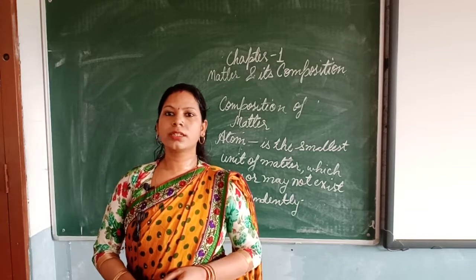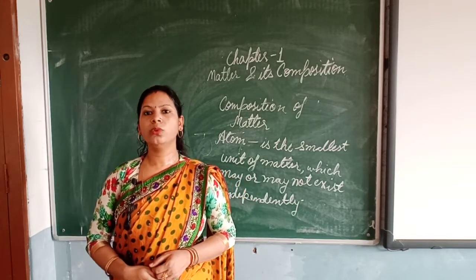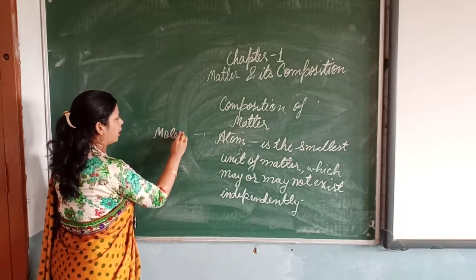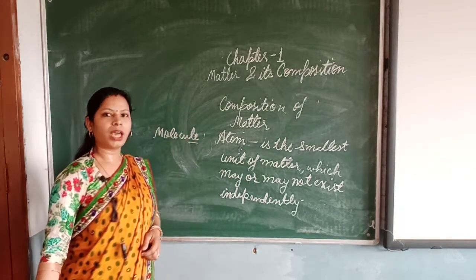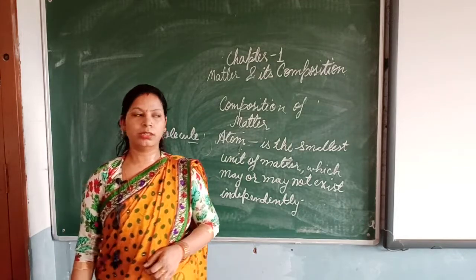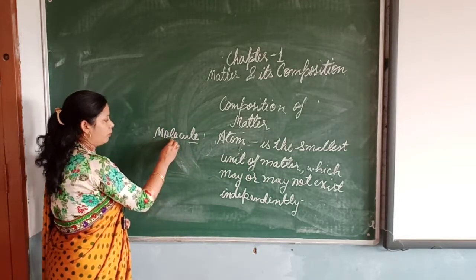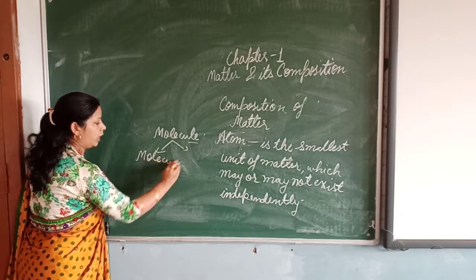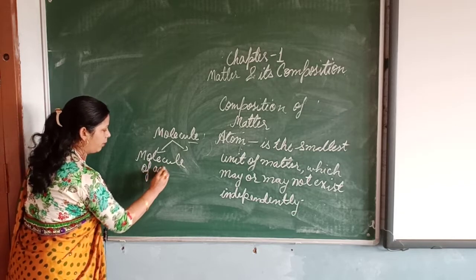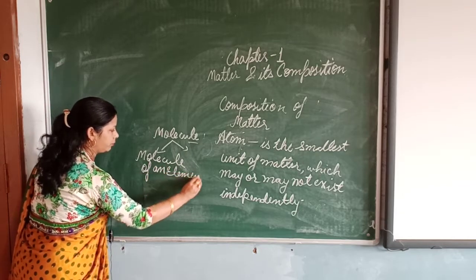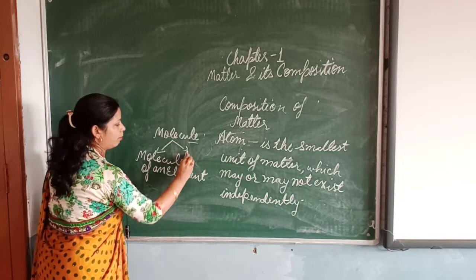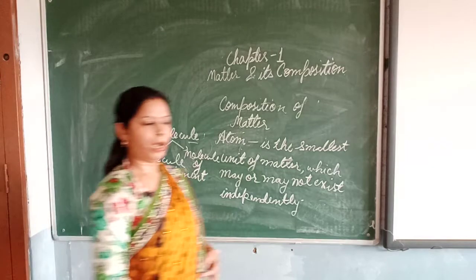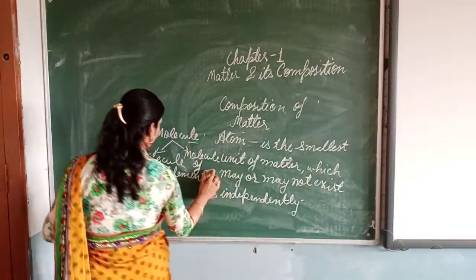Then next is molecule. Molecules are bigger than atoms, but still it is considered as the smallest unit of a substance. Molecule can be of two types. First can be molecule of an element. Then the next can be molecule of a compound.